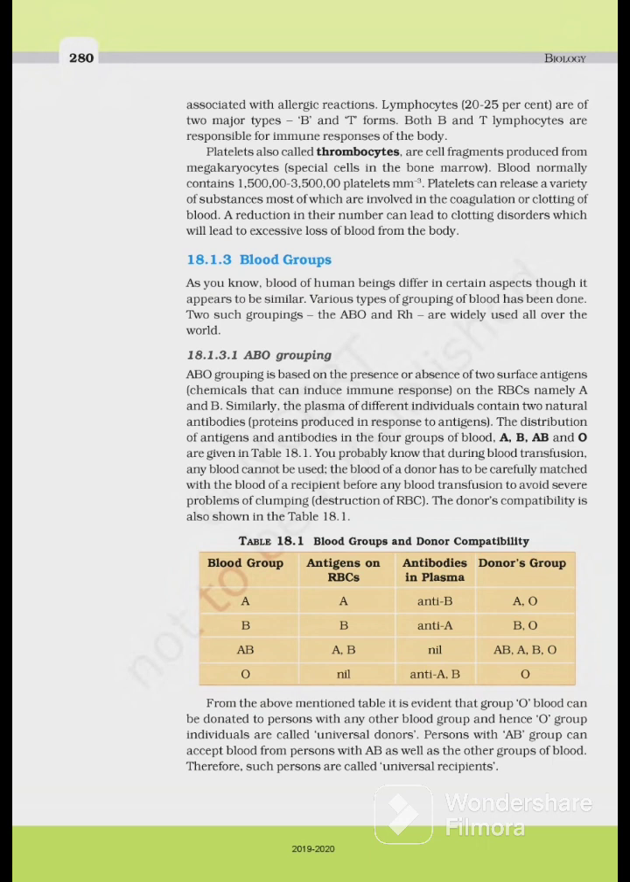From the above mentioned table, it is evident that group O blood can be donated to person with any other blood group, and hence O group individuals are called universal donor. Person with AB group can accept blood from person with AB as well as the other groups of blood. Therefore, such persons are called universal recipient.